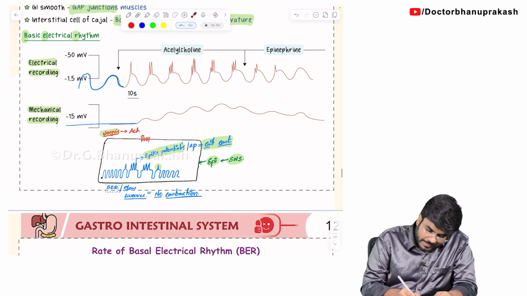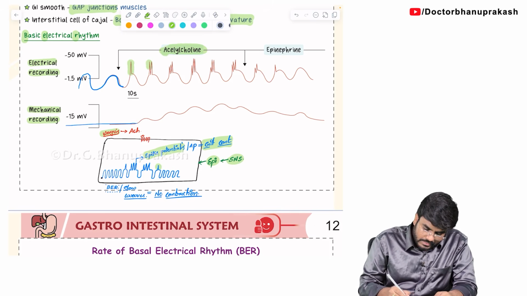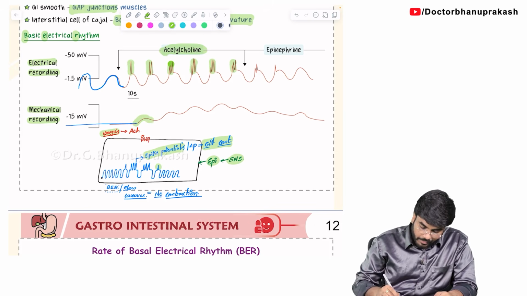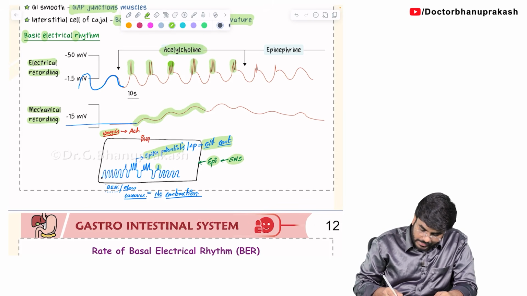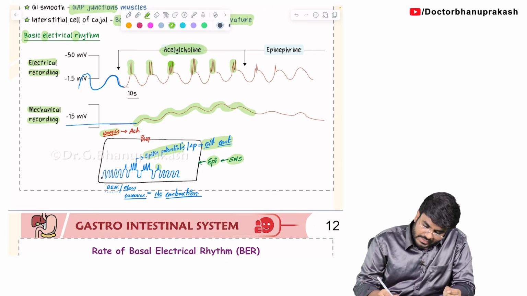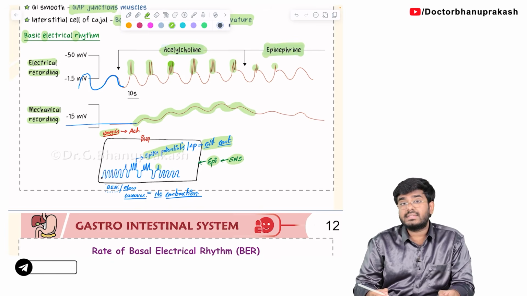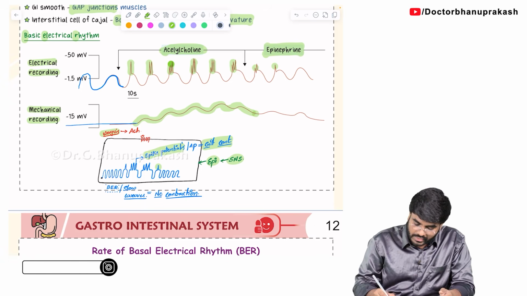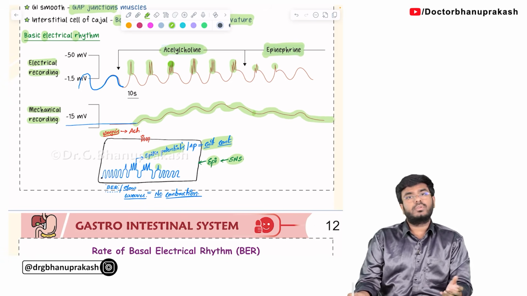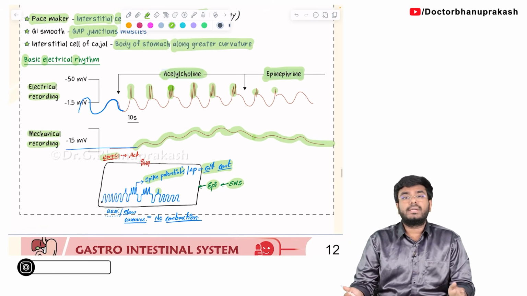But whenever there is parasympathetic dominance, that is, acetylcholine available, you can see these spikes. These are the spike potentials. Whenever the spike potentials come, what is happening to the mechanical recording? See, now the GIT is contracting. But whenever there is sympathetic activity, that is epinephrine, what is happening to the spike potentials? Decreasing. Whenever the spike potential decreases, the mechanical contractions are also decreasing. So done. With this, the concept of the basal electrical rhythm is completed.